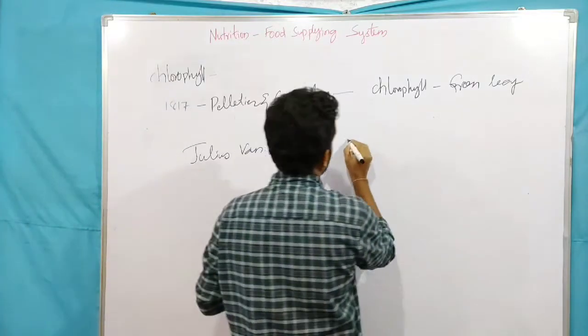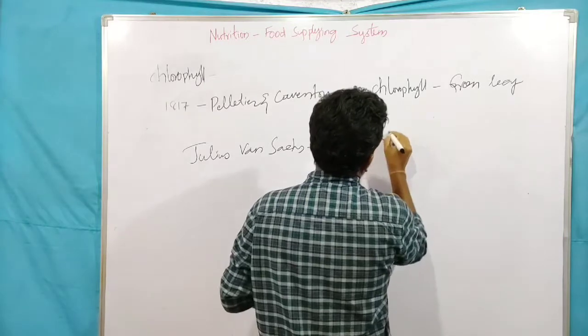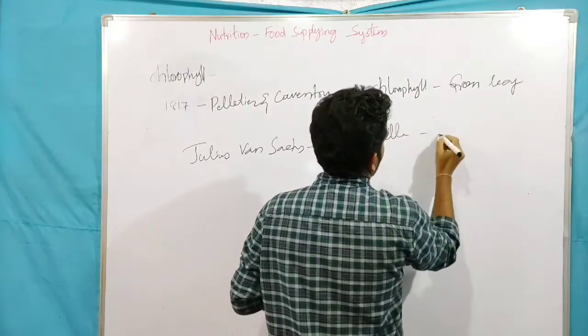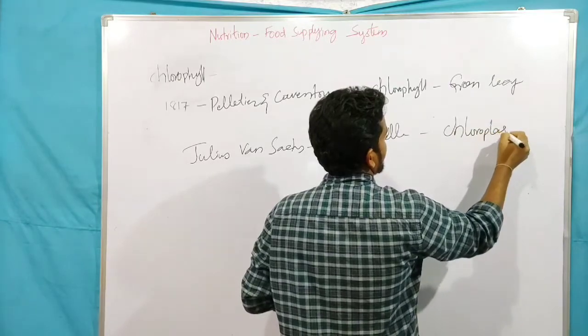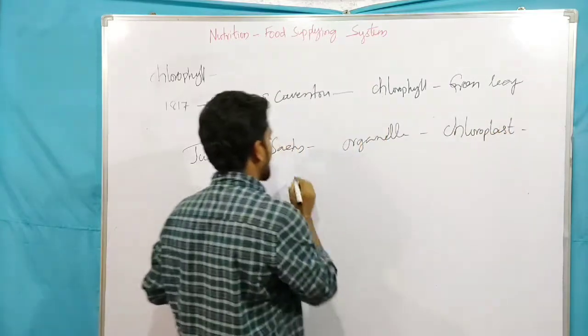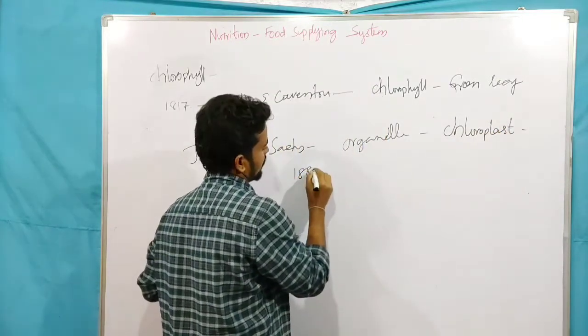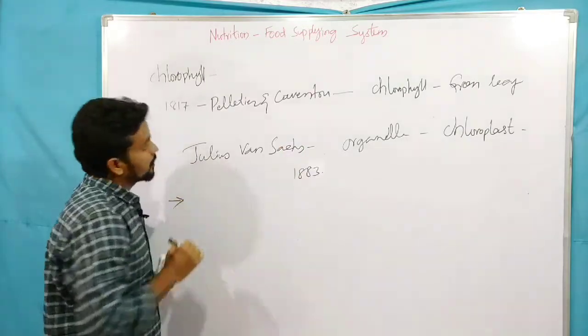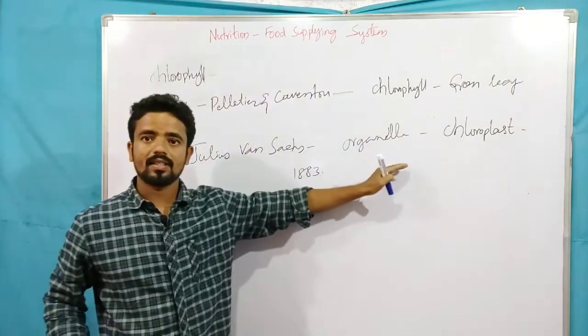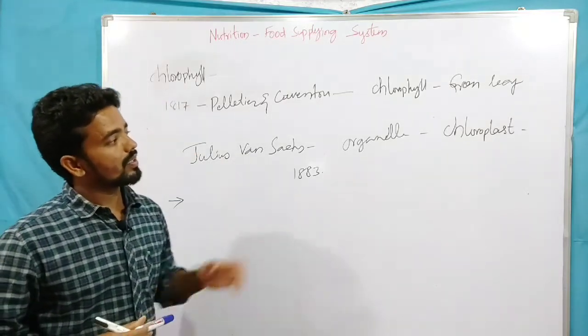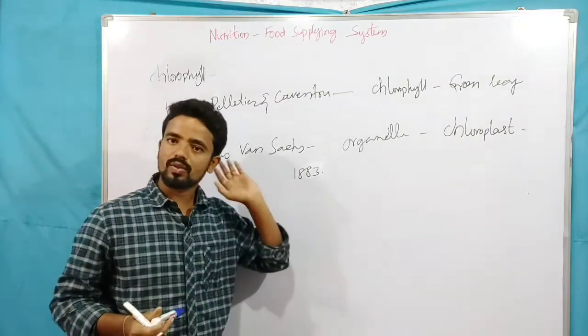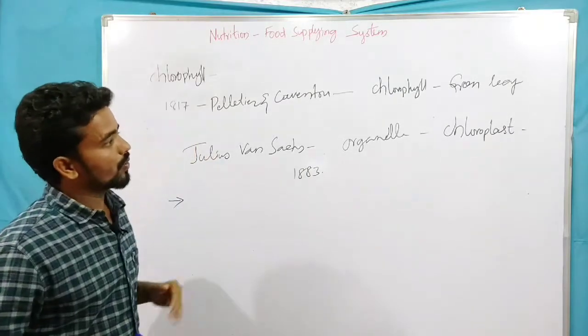He named that organelle chloroplast. In 1883, it was established that the chlorophyll is present in the chloroplast. So chloroplast is a very important organelle. In the chloroplast only, photosynthesis is going on.